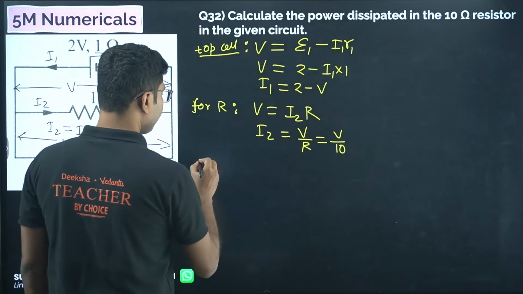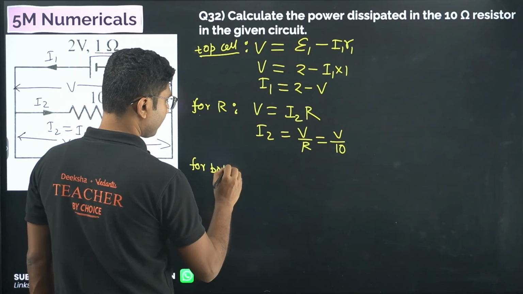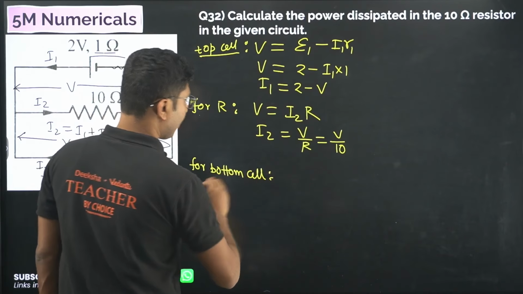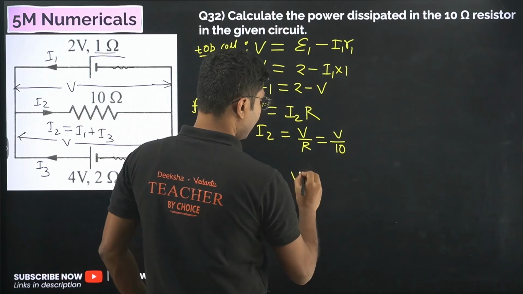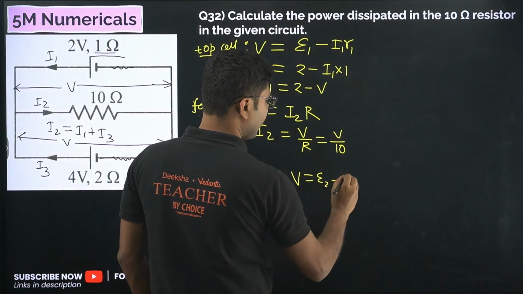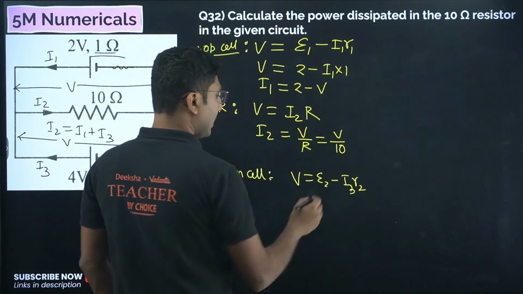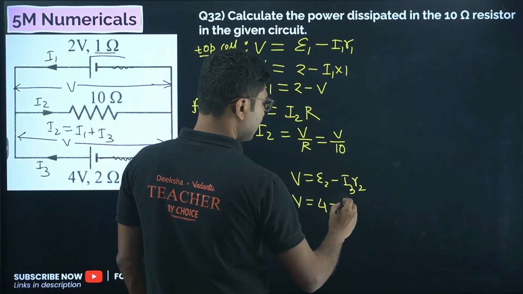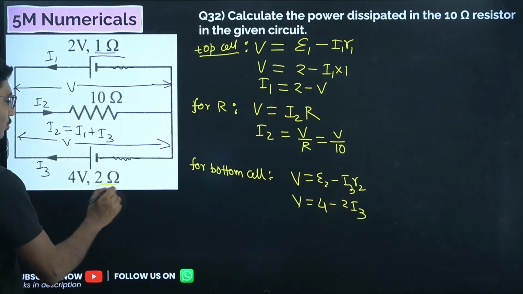Now for the bottom cell, the same principle: V equals epsilon 2 minus I3 R2. So V equals 4 minus 2 I3, since R2 here is 2.